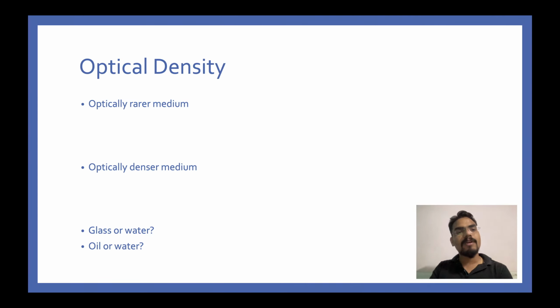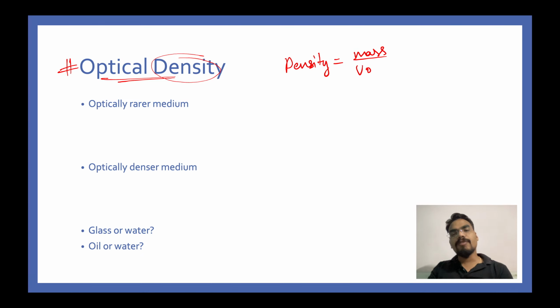Next topic now. The topic is called optical density. Now this optical density topic is different from the normal density. You remember, density was defined as mass divided by volume. We are not going to talk about this density here. We are going to talk about optical density, which means we are going to talk about two different kinds of medium, rarer medium and denser medium.